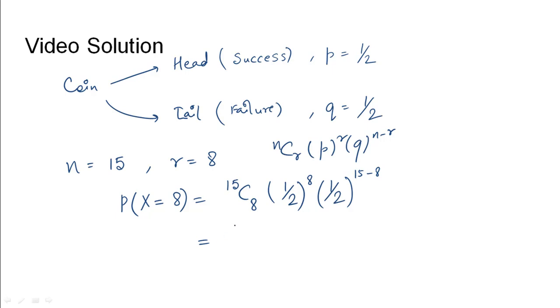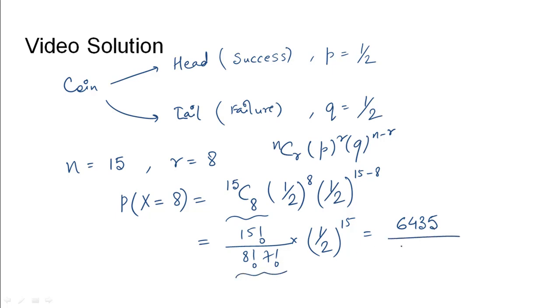This would give 15C8, which can be calculated as 15 factorial by 8 factorial 7 factorial, into 1 by 2 power 15. This would give 6435, divided by 2 to the power 15.